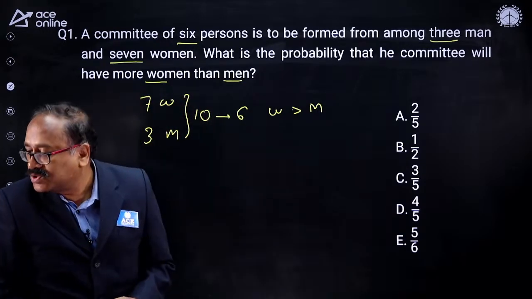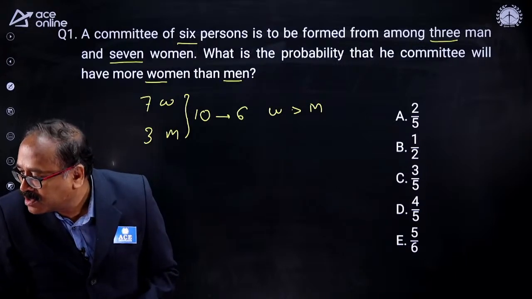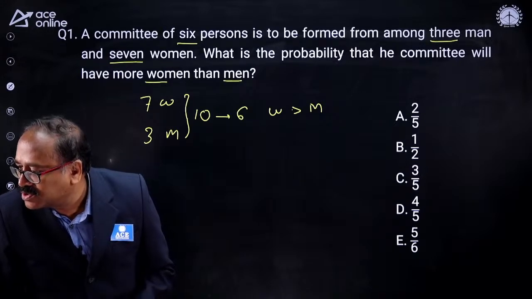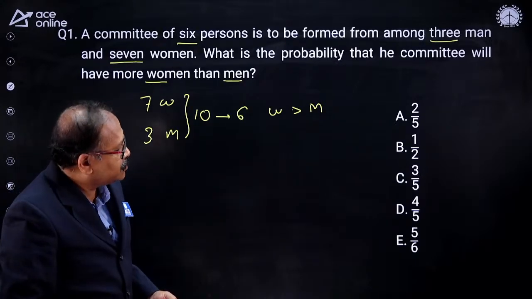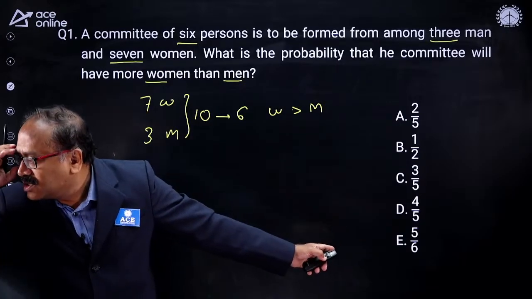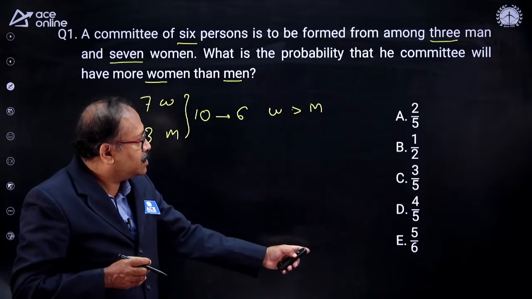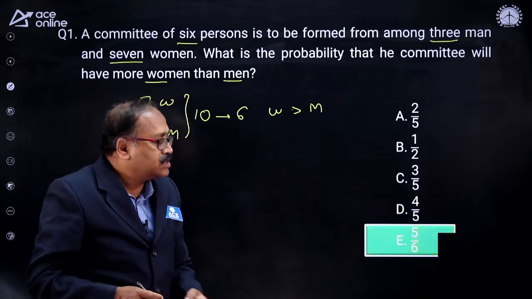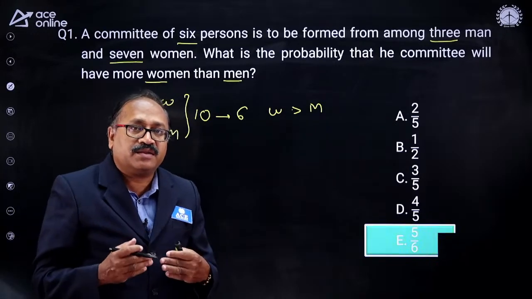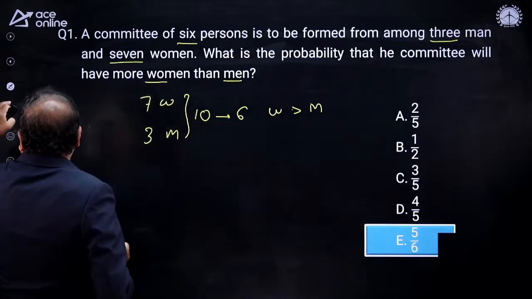Now I will answer this question, and Ram Kumar has said 6 by 10. Is it 6 by 10? Okay, nice, 5 by 10 or something like that you are talking about. What is the answer, 6 by 10 or 3 by 5? Ram Kumar says 3 by 5. Can I check the answer 3 by 5? No sir, it is 5 by 6. Okay, it's good that Ram Kumar you are attending the class. So, one question at least you will learn in this class. How do we answer it?